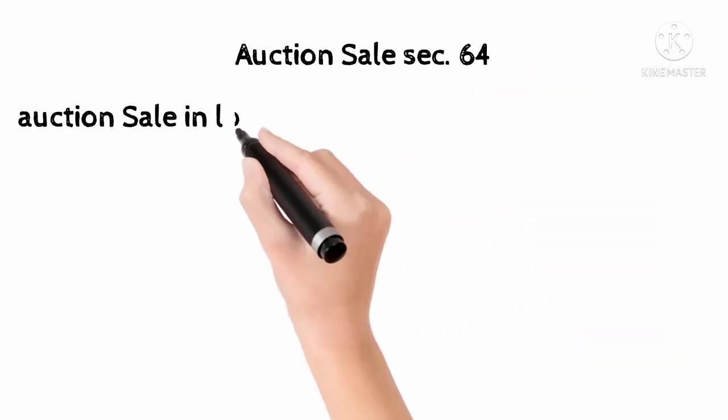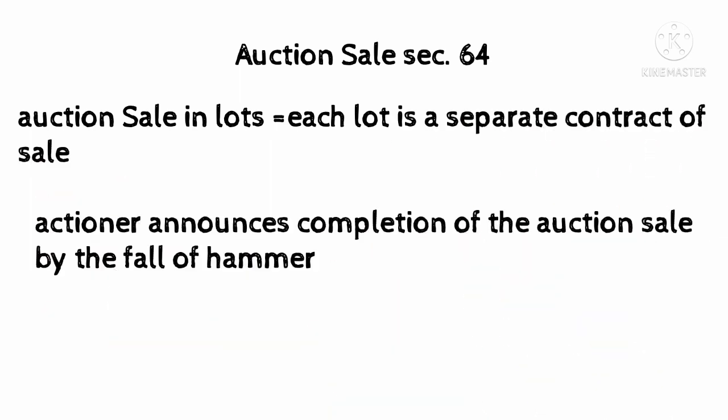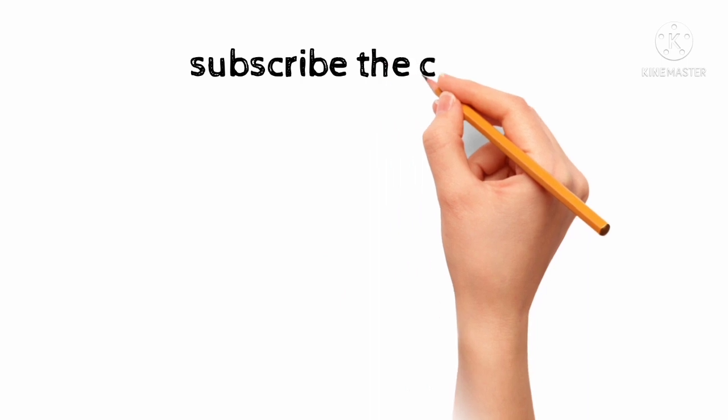Auction sale, Section 64. It means sale by bidding. Sale in lots. Each lot is a separate contract. The auction sale is completed when the auctioneer announces the completion of the auction sale by the fall of the hammer. If the seller makes use of pretended bidding to raise the price, the sale is voidable at the option of the buyer.